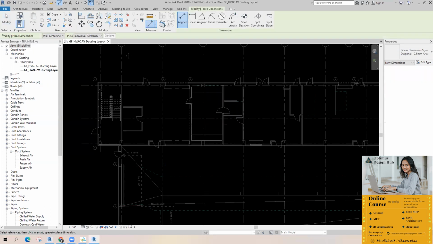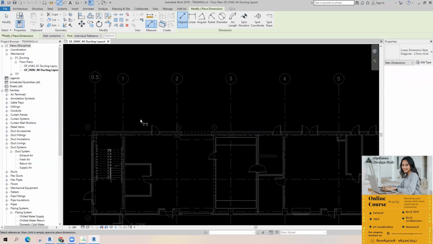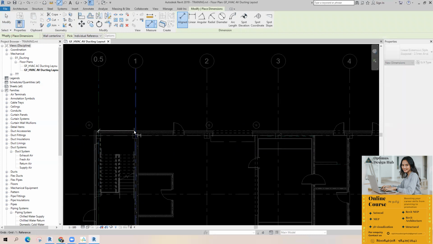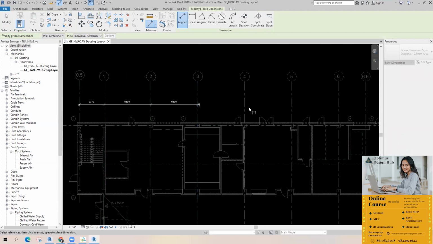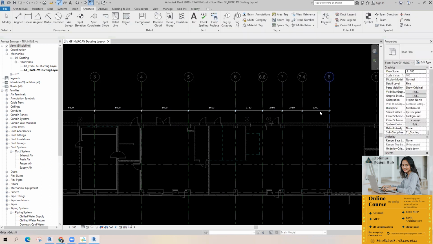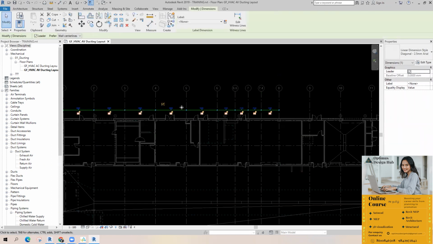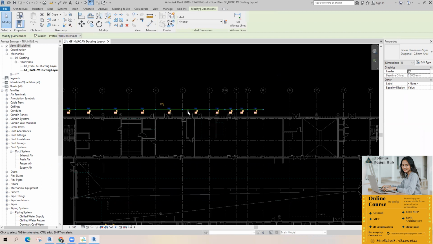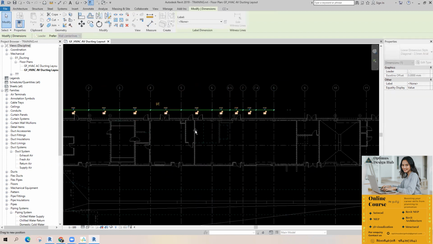If you want to make a dimension, say, finally we want to show some grid to grid dimension. Okay, we can take this continuously. Just pick the grids and you will get the dimension. Okay, single selection. But you can move it as you like, no problem.